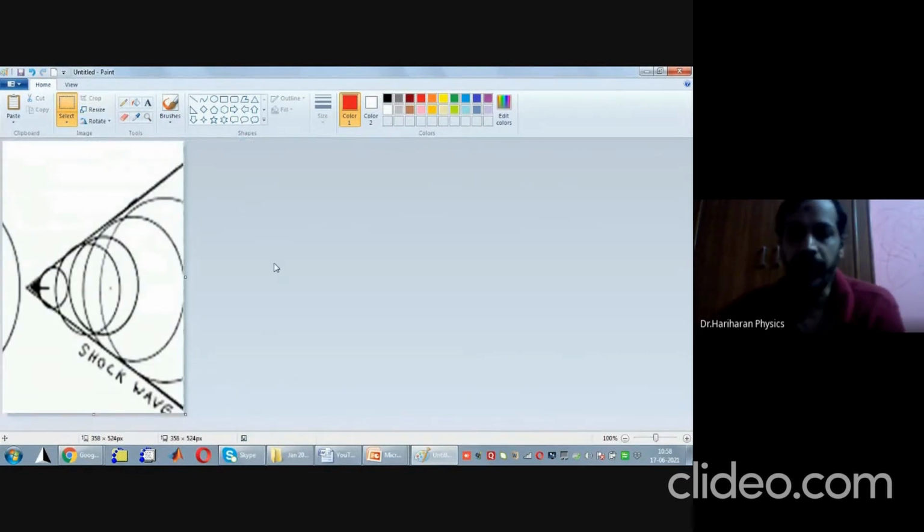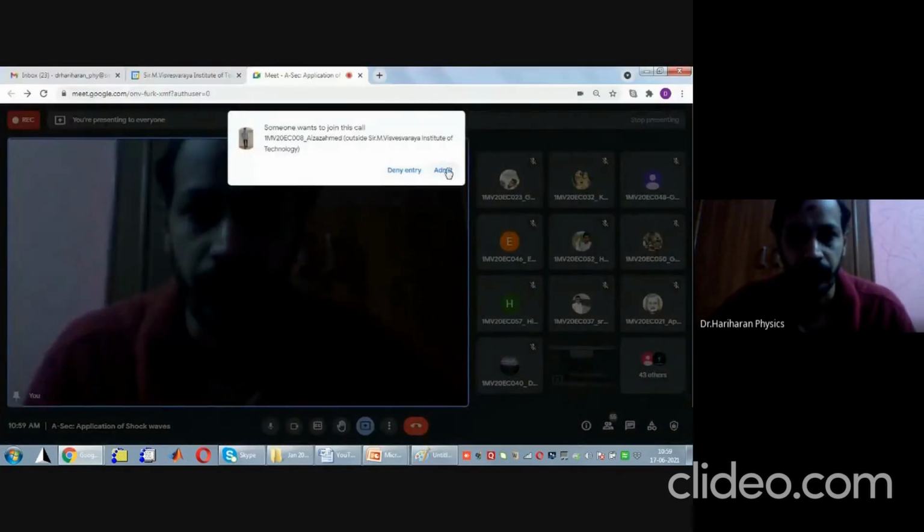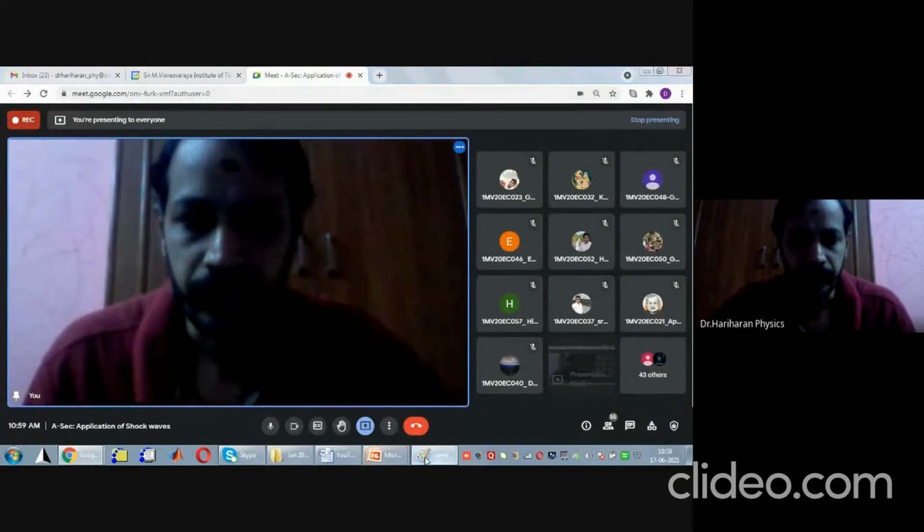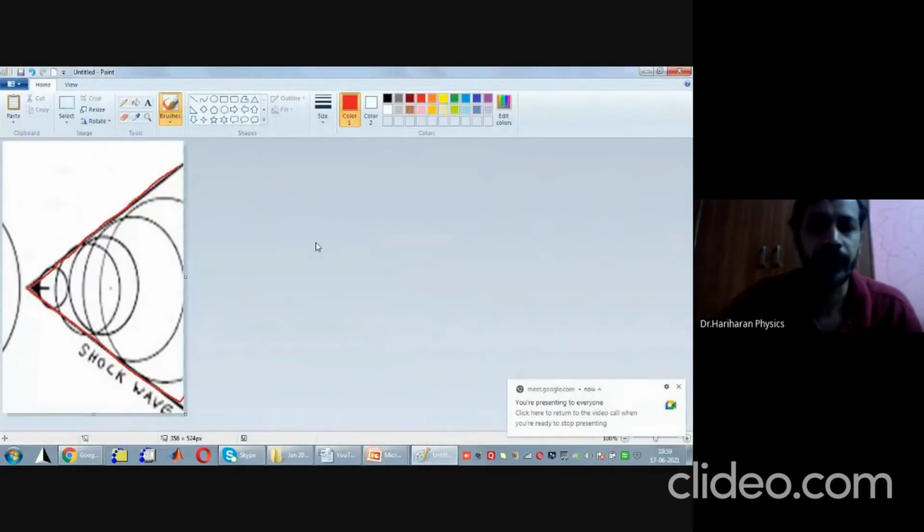Okay, so what is Mach cone? I'll just quickly define it. Look here. The locus of the direct common tangent is going to be a straight line. This is a common tangent for all the expanding sound waves that are behind the object. If I draw this direct common tangent, all sound vibrations are confined to be within this cone.